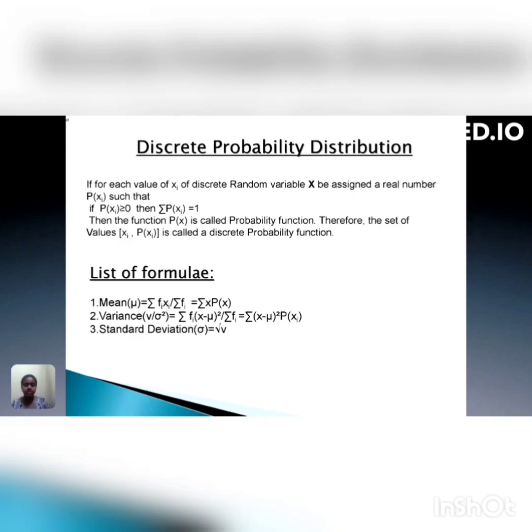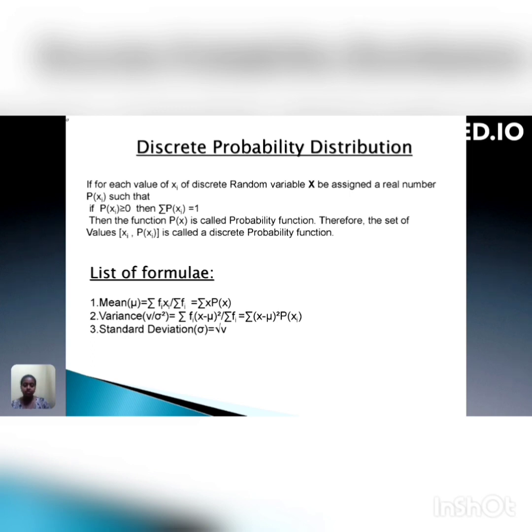Discrete probability distribution. If for each value xi of a discrete random variable X, a real number p of xi is assigned such that p of xi is greater than or equal to 0, and the summation of p of xi is equal to 1, then the function p of x is called a probability function. Therefore, the set of values xi, p of xi is called a discrete probability function.